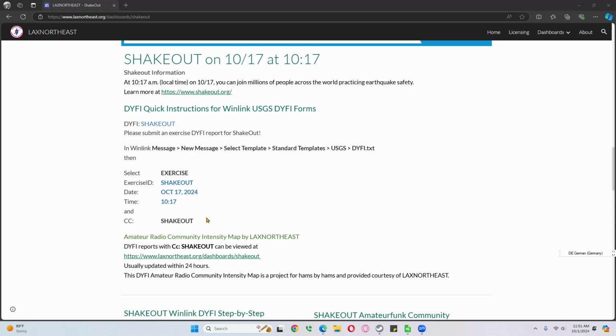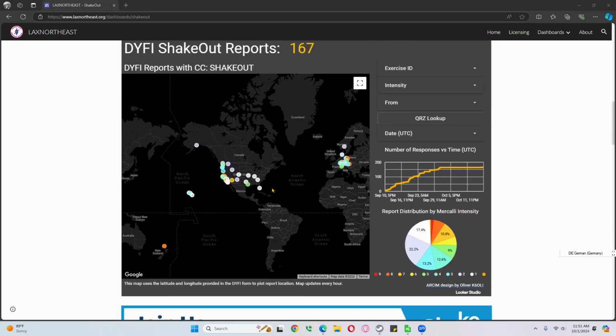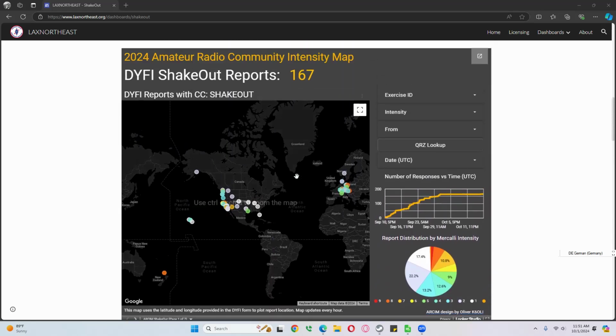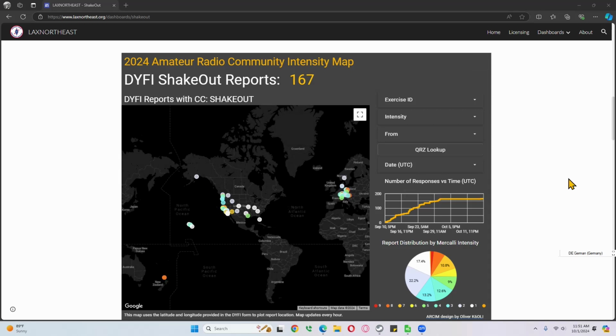If you run a test and you don't want to send it to the USGS until October 12th, then just replace the USGS email address with ShakeOut, just the technical address ShakeOut, and that will add you to the map as it is right now. And let's go into the map and walk you through some of the changes.